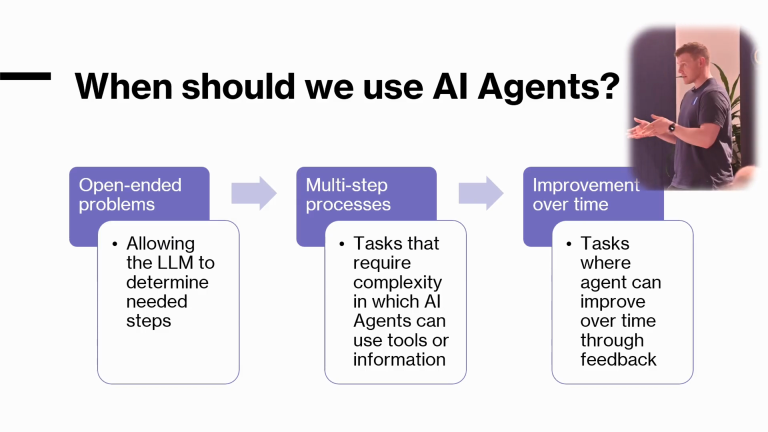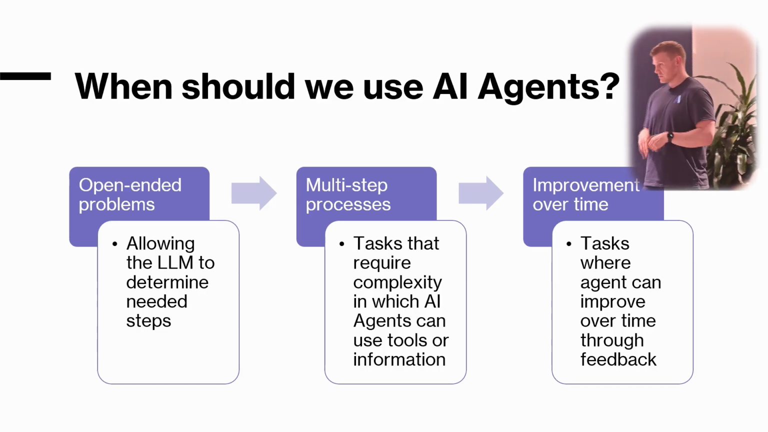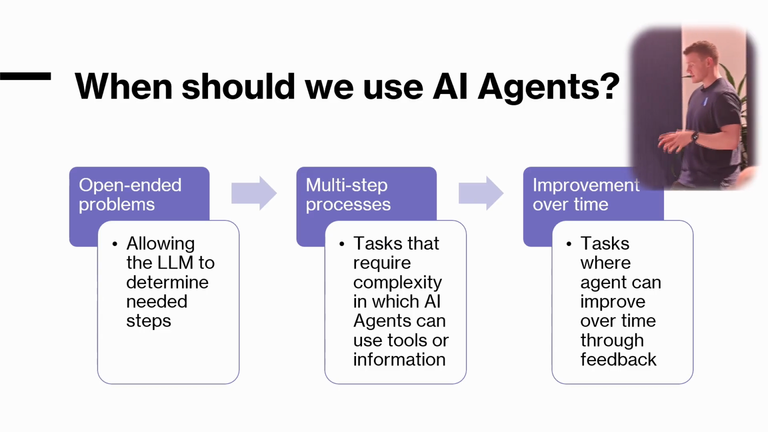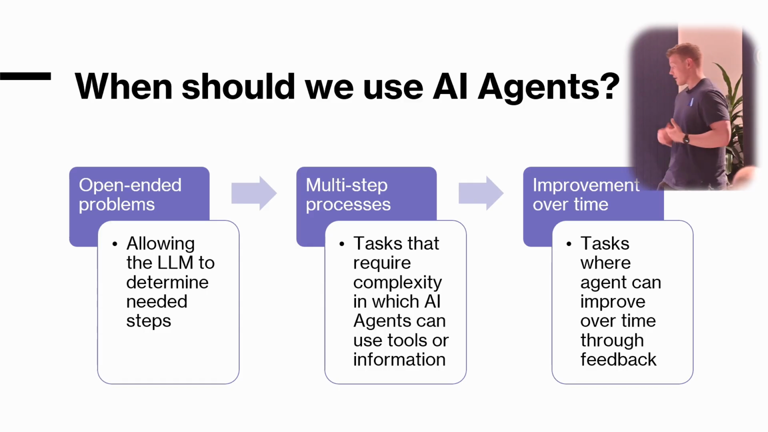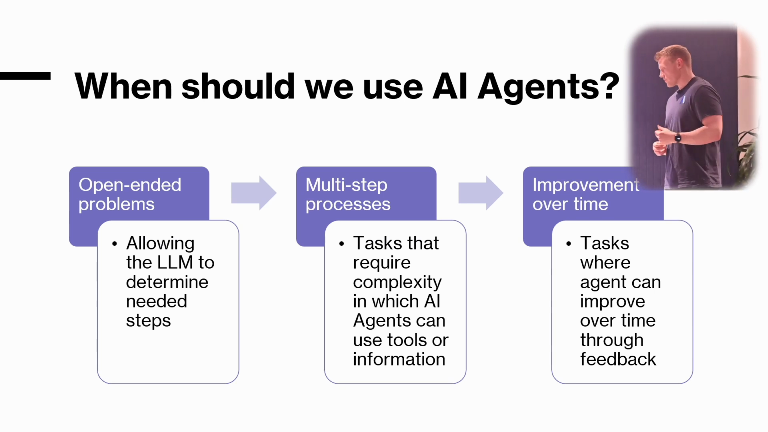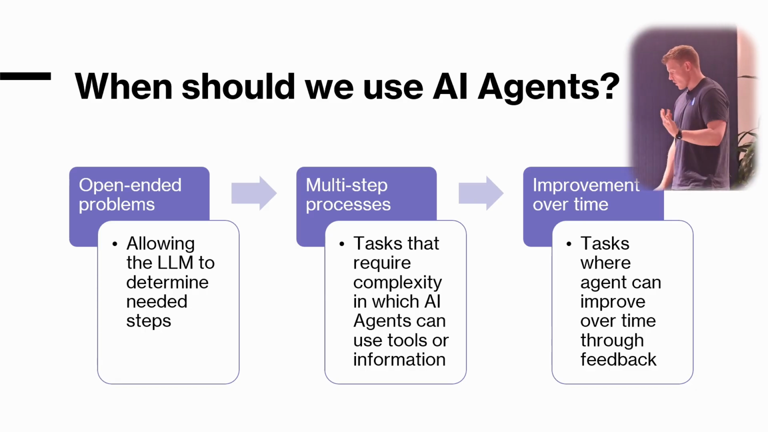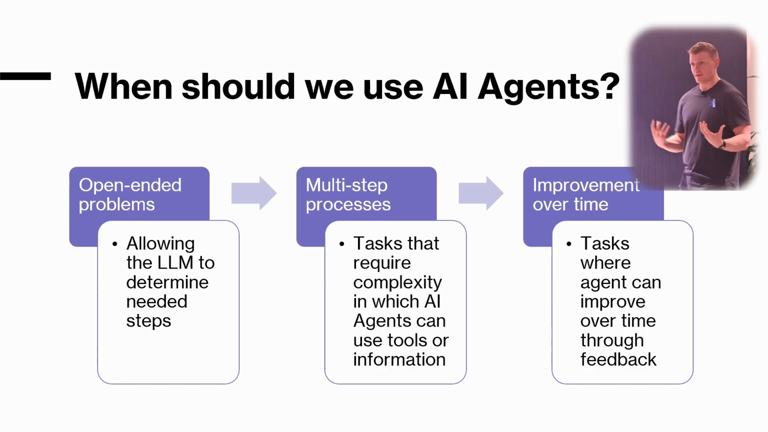There may be multiple steps in that process, so complex tasks may require numerous steps to achieve an outcome. Agents have the ability to have multiple steps in a process as part of a workflow to achieve an outcome. And also improvement over time, so we can provide feedback to agents in order to achieve tasks more successfully, with ongoing feedback from ourselves or the environment that it sits in.